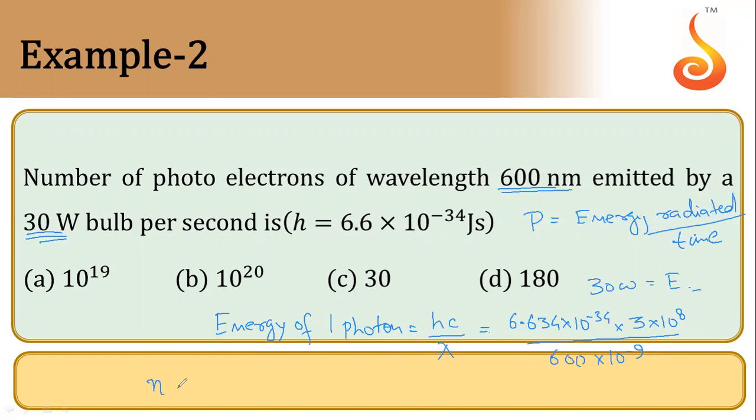So number of photons is total energy divided by energy of one photon. So just substitute the values, like you have to divide total energy 30 watt with this whole thing. So after that, on solving, you will get an answer as approximately 10 raised to power 20. So that will be our option B. Okay, thank you.